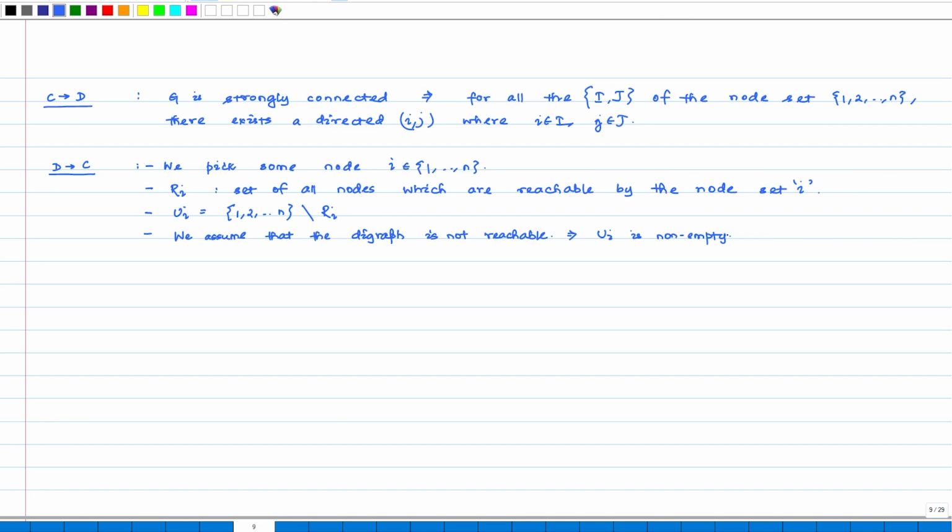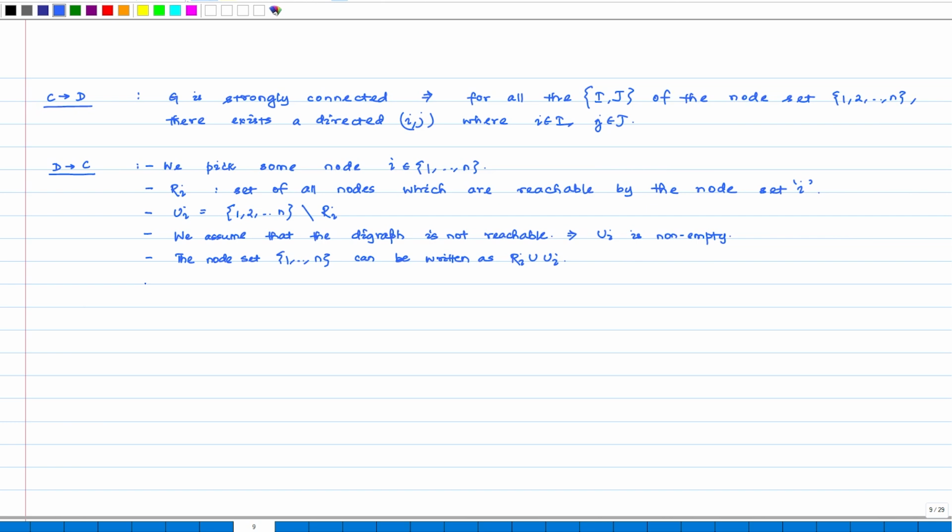So, what do we have? We actually now have two partitions of the node set, R I and U I, meaning the node set 1 to n can be written as the union of R I and U I. What does statement D say?